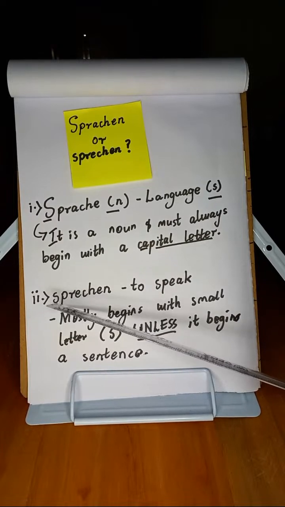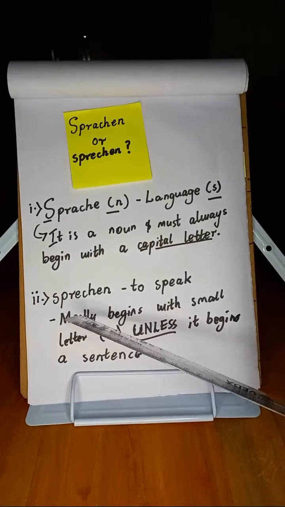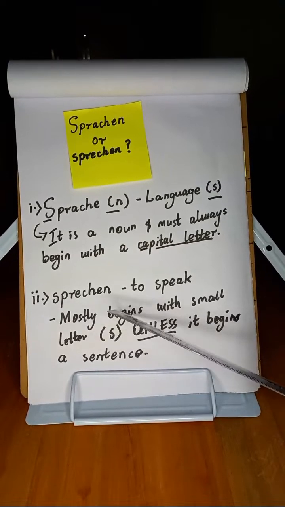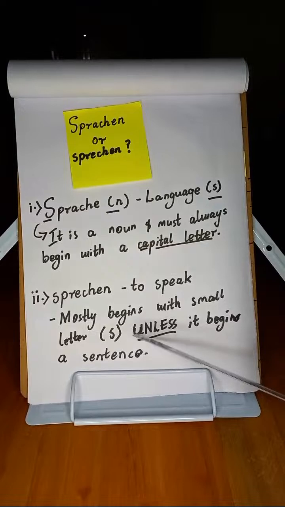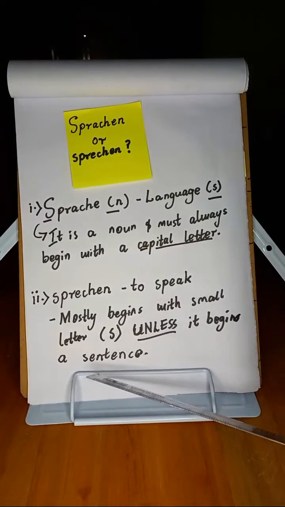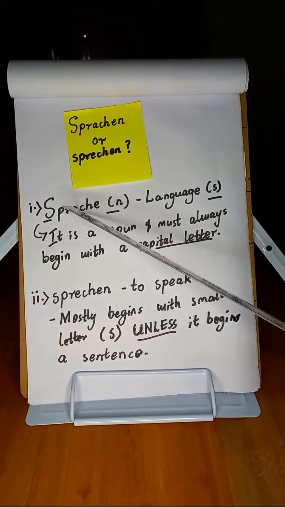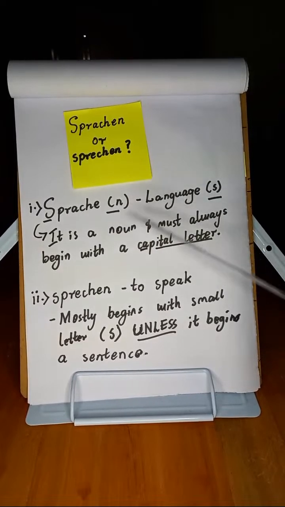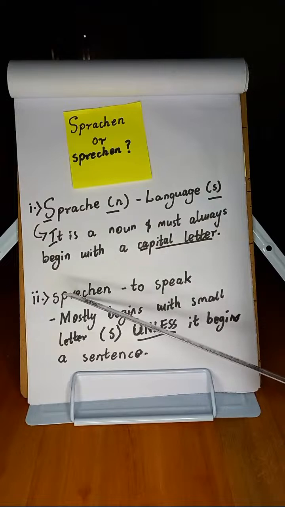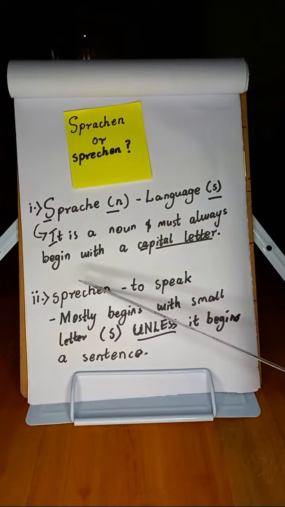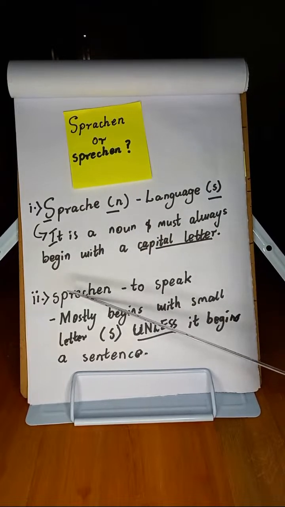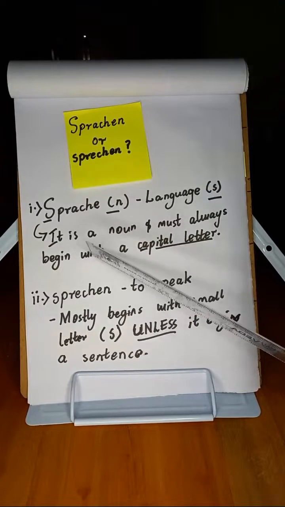It is always small, mostly beginning with a small letter s unless it begins a sentence. So please, the major difference is this. This one here is a noun, languages, but this one here is a verb, sprechen, to speak. They're different, so please don't confuse the two. Sprache, Sprachen, languages, but sprechen means to speak.